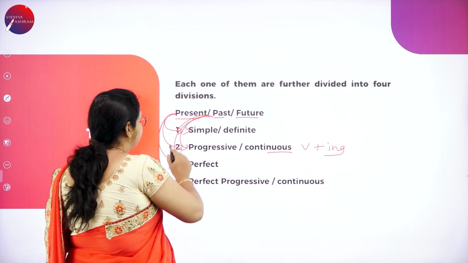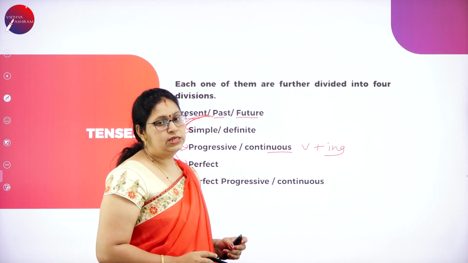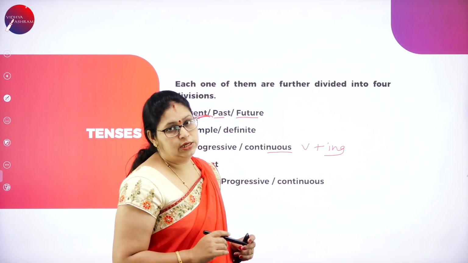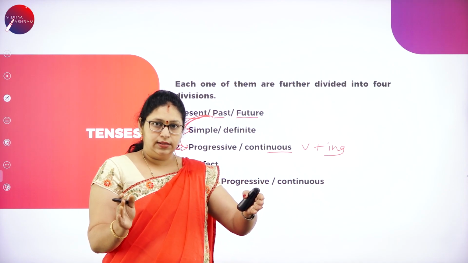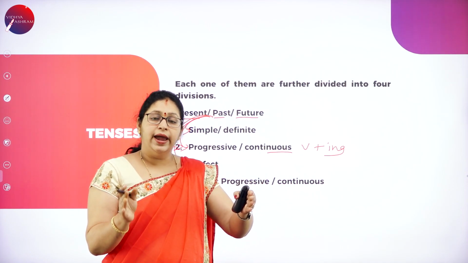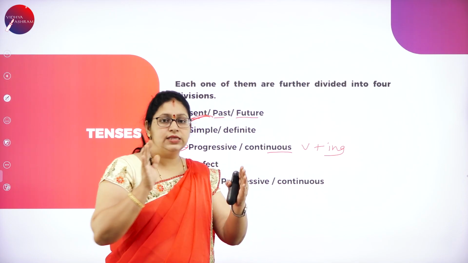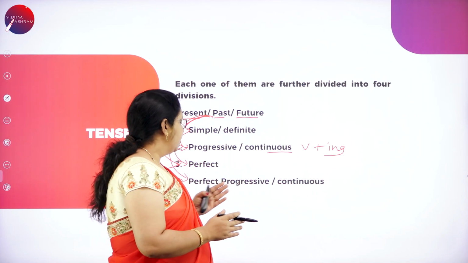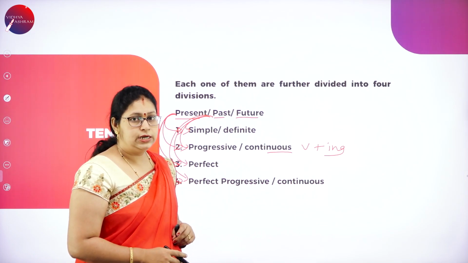And the last one in past tense is the past perfect progressive or past perfect continuous. So in past, from where to where the action happened and it should be completed. Those sentences, when you are telling such incidents, we use the past perfect progressive or past perfect continuous tenses.